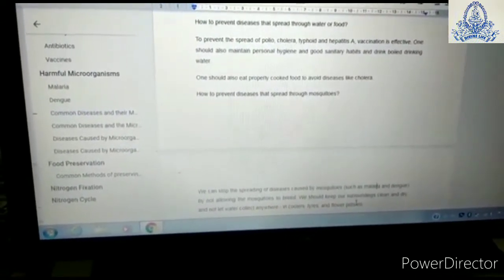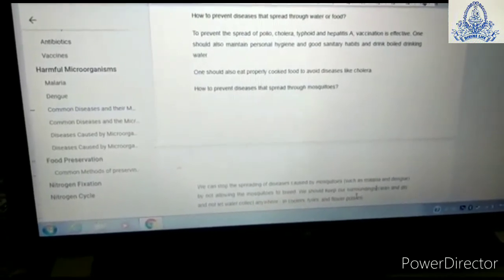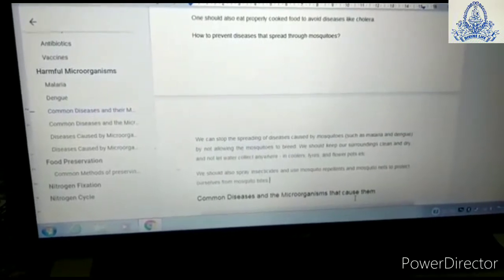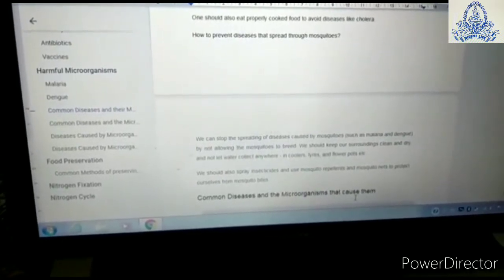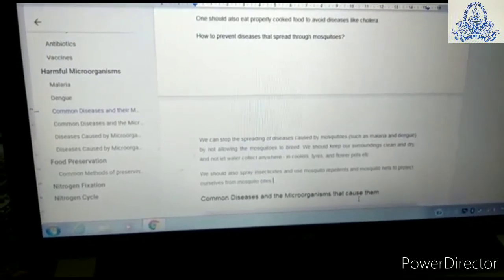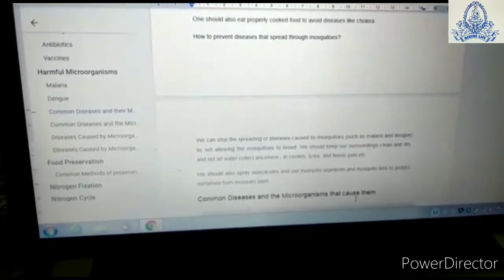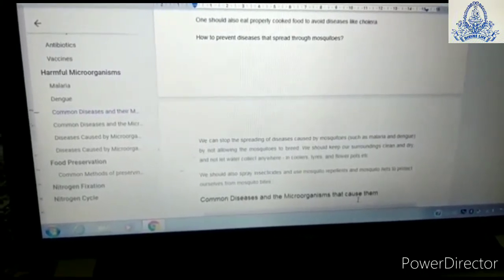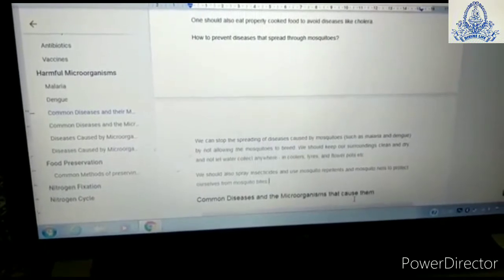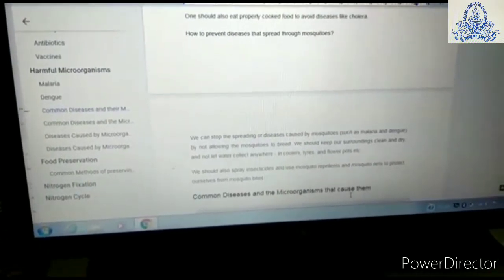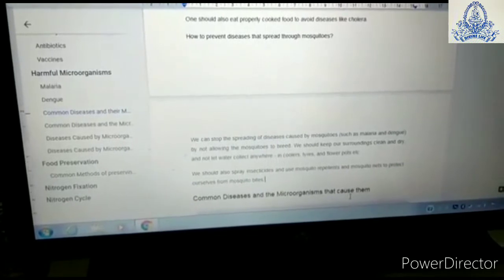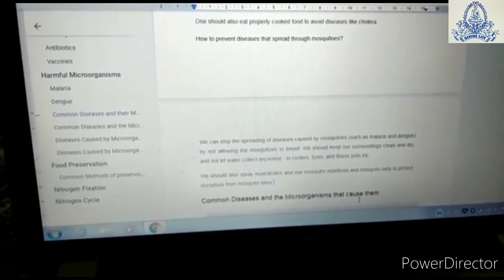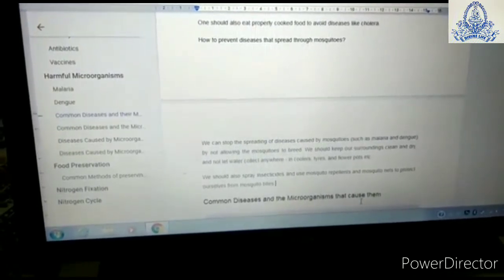How to prevent diseases that spread through mosquitoes? We can stop the spreading of diseases caused by mosquitoes such as malaria and dengue by not allowing the mosquito to breed. We should keep our surroundings clean and dry and not let water collect anywhere, in coolers, tires, and flower pots, etc. We should also spray insecticides and use mosquito repellents and mosquito nets to protect ourselves from mosquito bites.